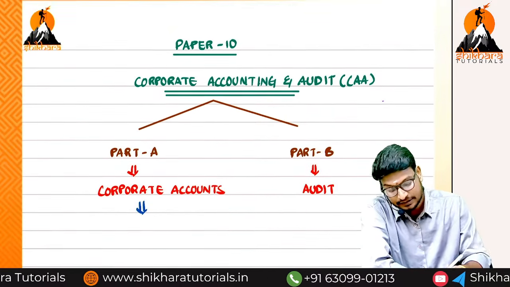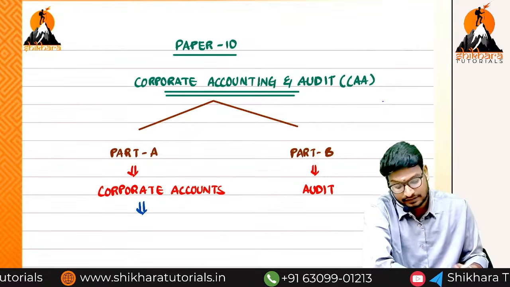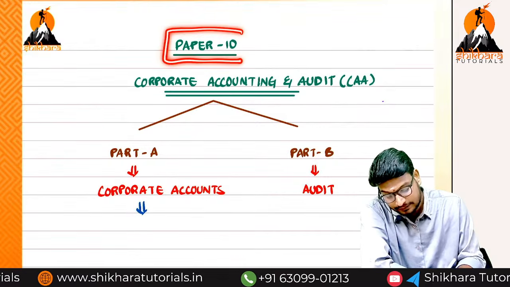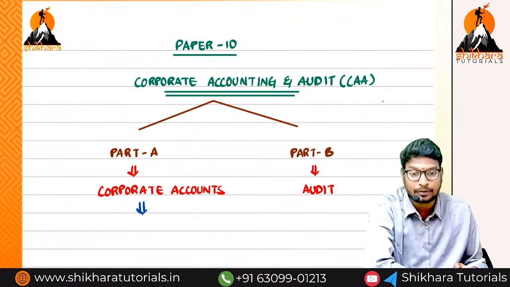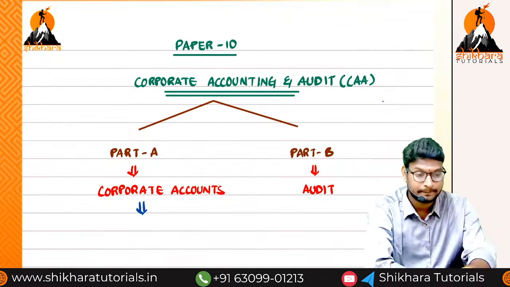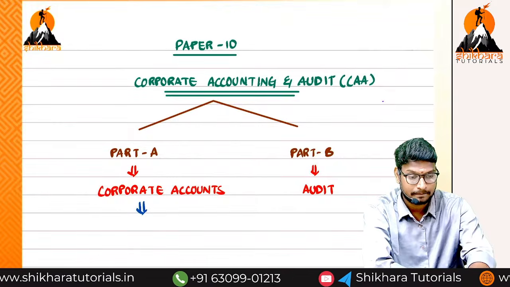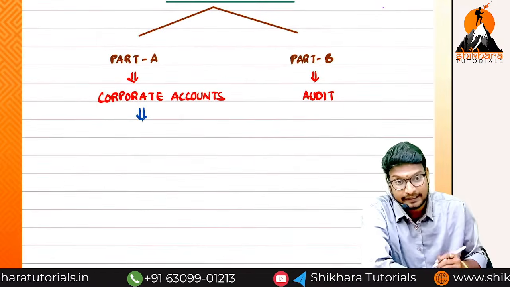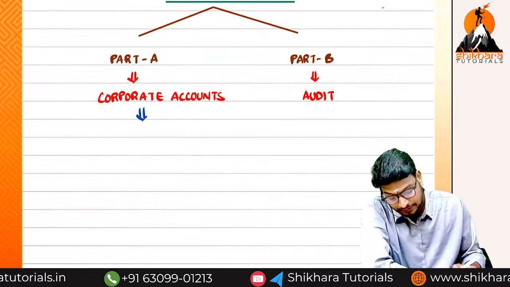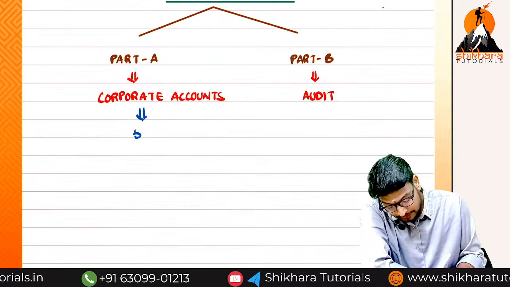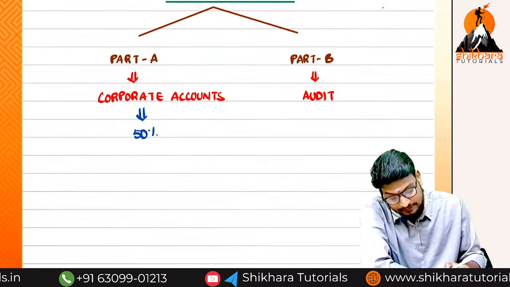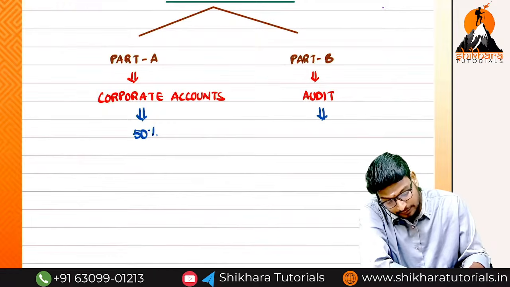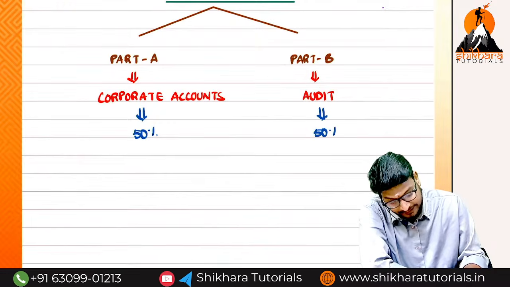So I am in a discussion of the paper. Our paper number is 10. The complete paper name is Corporate Accounting and Audit. Part A is Corporate Accounting and part B is Audit. Corporate Accounting has 50% weightage and audit also has 50% weightage.